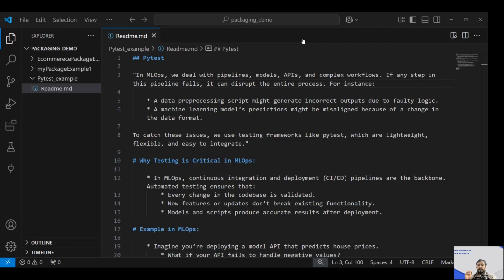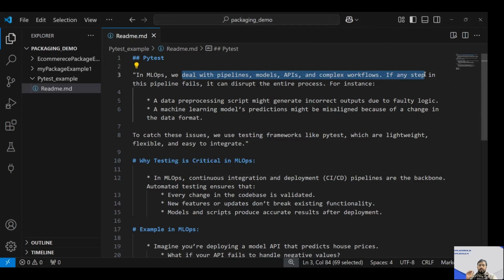Now let's consider the things in MLOps. When we deal with MLOps, we deal with pipelines, models, APIs, and very complex workflows, right? So what happens if any one of these steps fails, or if anything is not as per the expectation? It can disrupt the entire process.